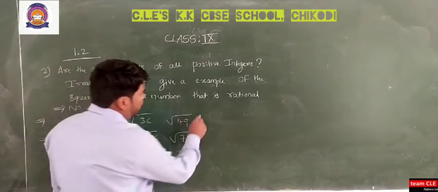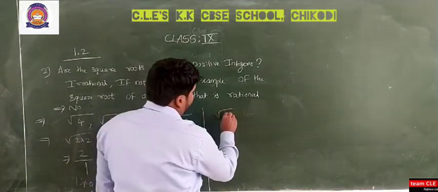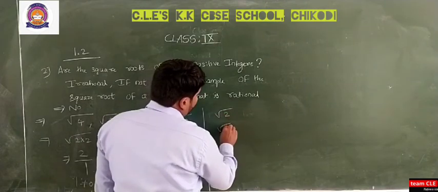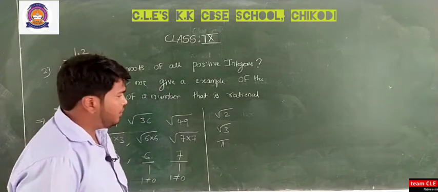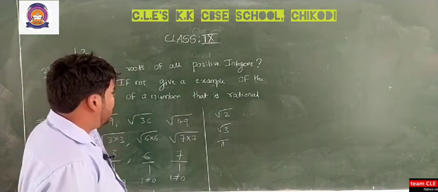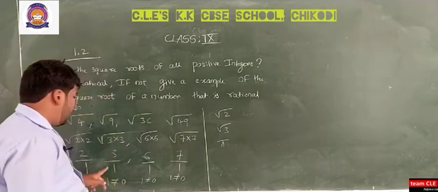Only non-perfect squares like 2, 3 and pi can be expressed in the form of irrational numbers, and the square roots of perfect squares can be expressed in the form of rational numbers.